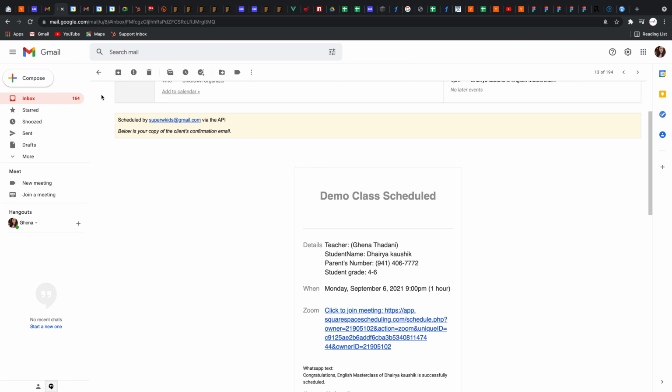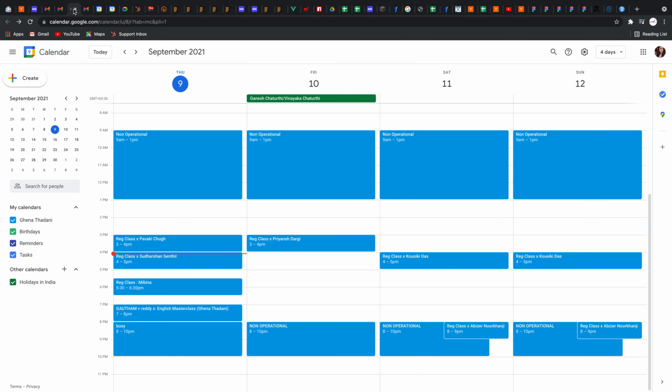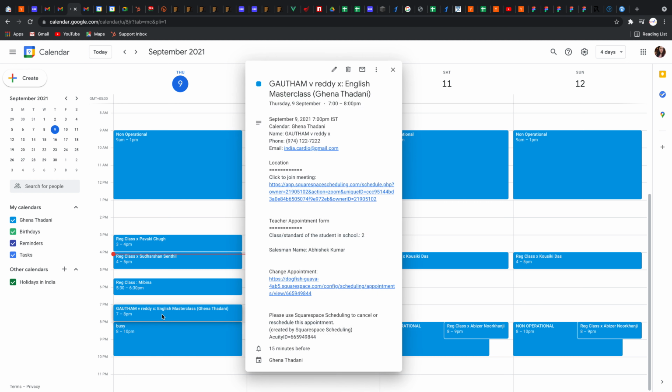And this meeting will also get added in their Google Calendar event. So all classes they will get, it will get added in the Google Calendar as the event. So let's say if they have got a class of a student named as Gautam, it has been added in their Google Calendar here, and it contains all the information like class joining details, standard of the class, what is the name of salesman, number and all, and email ID.